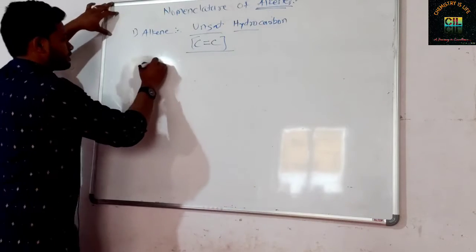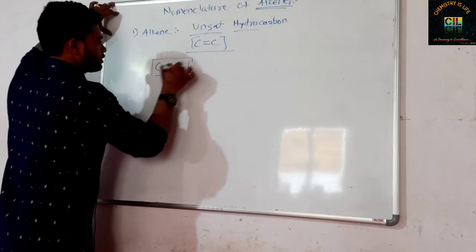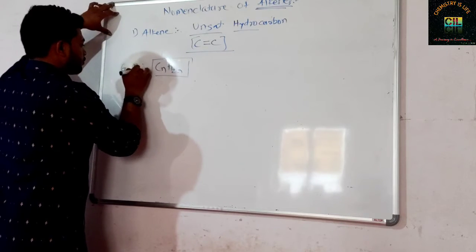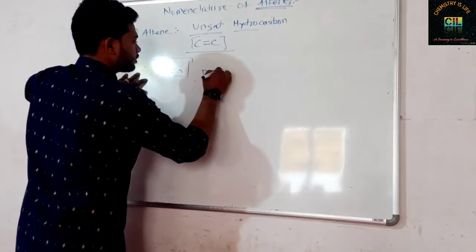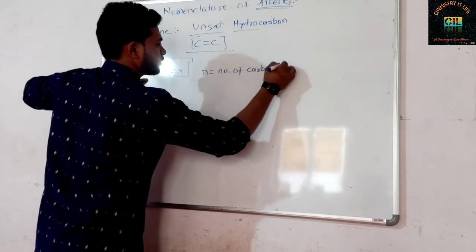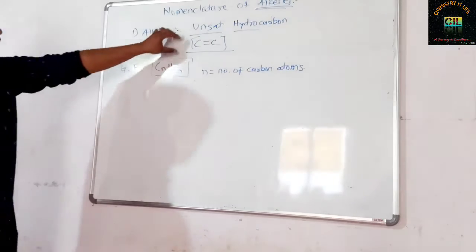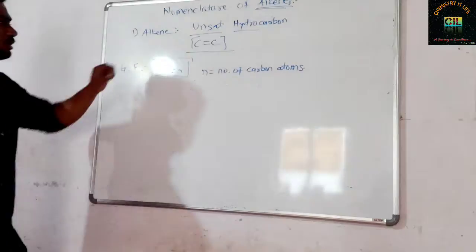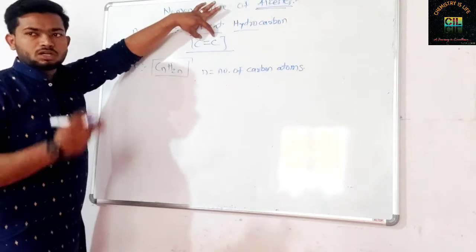Further, the alkene has the general formula CnH2n, where n is the number of carbon atoms. Now the minimum condition: there should be a minimum of 2 carbons.